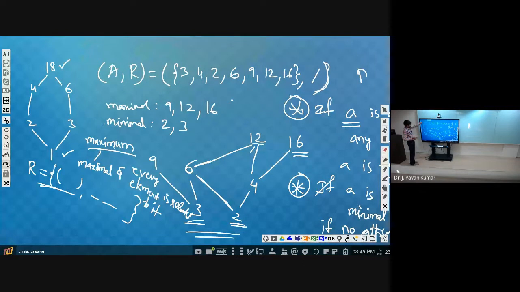Is 1 related to 18? Yes, sir. 2 is related to 18, 4 is related to 18, 3 and 6 are related to 18. So all the elements are related to 18 and 18 is the maximal element. Then we can say that particular element is the maximum element, or in other words, the greatest element.